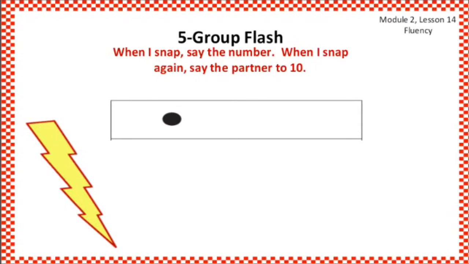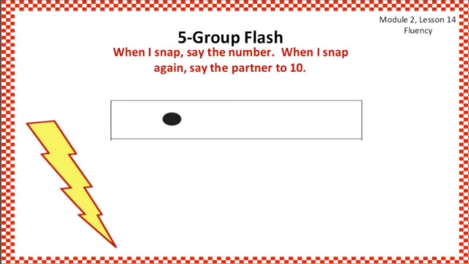For example, I have 1, right? I'm snapping, I have 1. Now I want to snap again. You tell me the partner to 10. That means 1 and what will make 10? That will be 1 and 9. So you say 9. Very good.